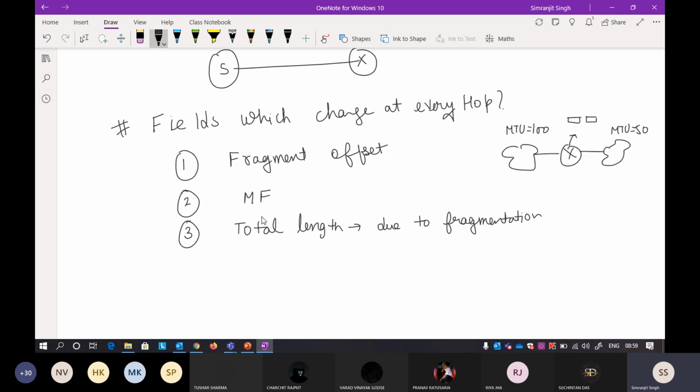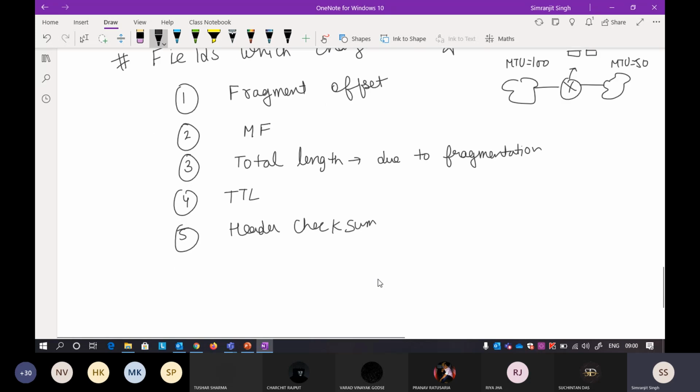In a similar way, TTL we already know will always change, and the header checksum will also change. So these are mainly the 5 fields that change at every hop, so keep that in mind.